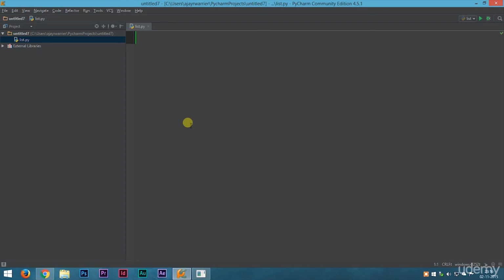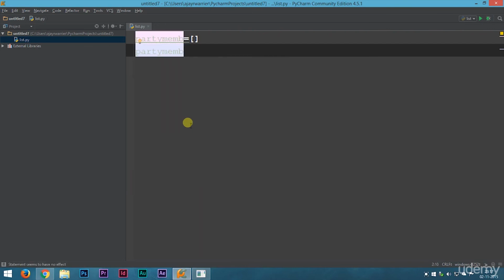Suppose you're throwing a party for your friends and you want to make a list of all the friends who are attending your party. So party members. We have a variable party_members, which is the list, which will contain all the names of the friends you're inviting for your birthday party. The most common practice while we make a list is that we start out with an empty list and then we append each name to this list.